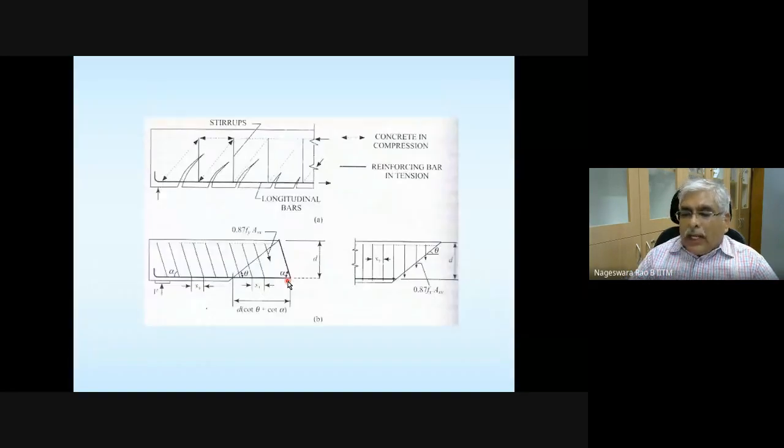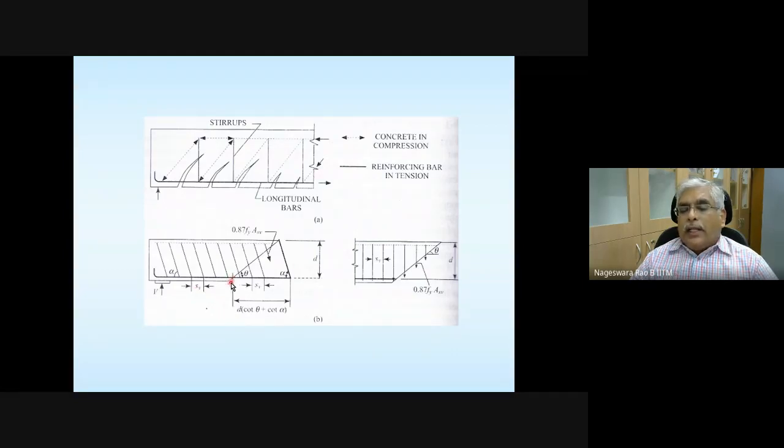So please take a note of this figure, this portion, figure B. Here a portion of a beam is shown, and for generality, the stirrups are shown to be inclined at angle theta. The spacing of the stirrups is denoted with SV. SV is the spacing of stirrups.